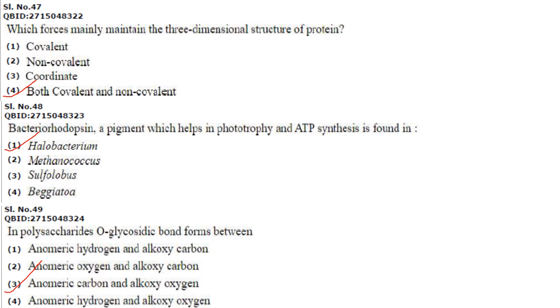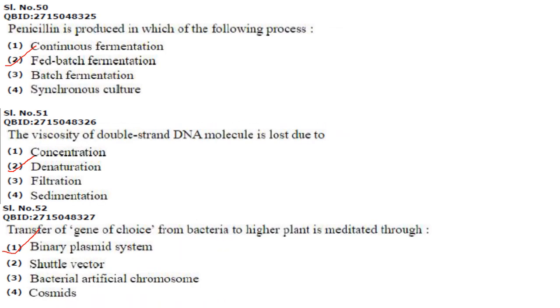So an O-glycosidic bond is formed when the anomeric carbon of the sugar establishes a link with the oxygen atom in the hydroxyl group of the alcohol. So the answer here will be anomeric carbon and alkoxy oxygen. Answer is option 3. Next one.